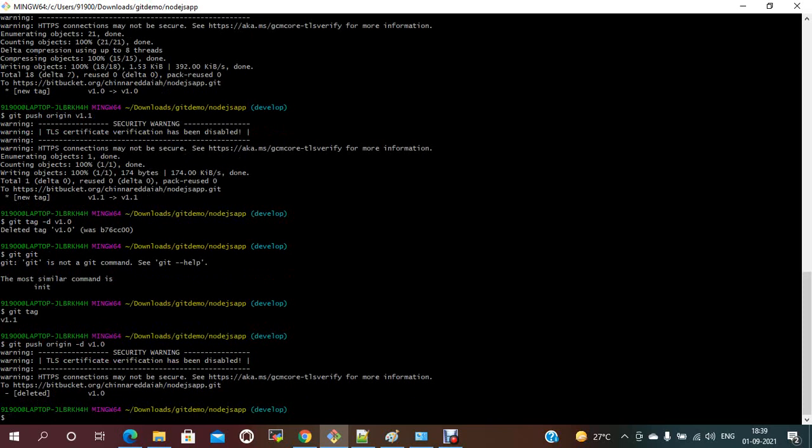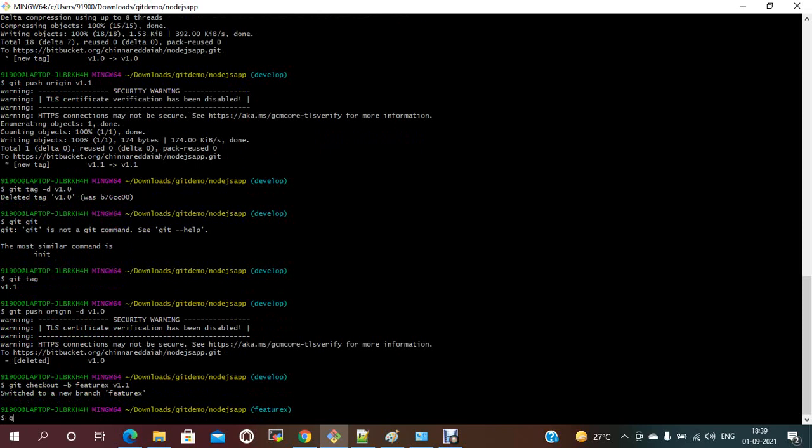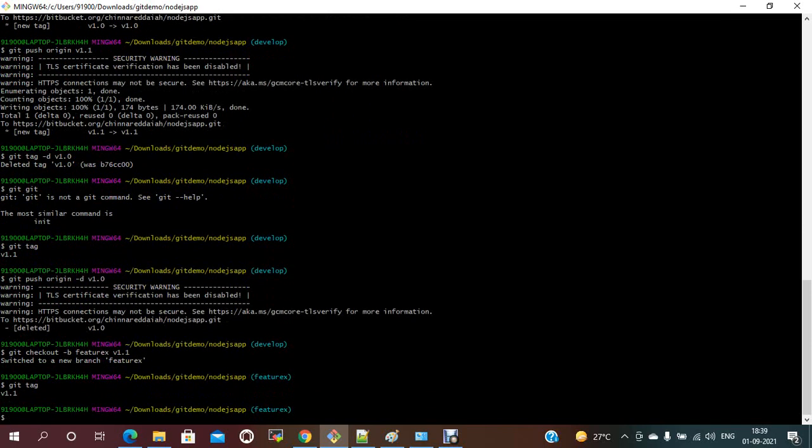So now git checkout hyphen b, and the branch I am going to create from the development. I am creating the feature x branch from the tag v1.0 1.1. See, if you check git tag now, it should have one tag.